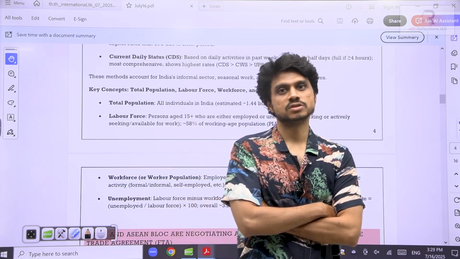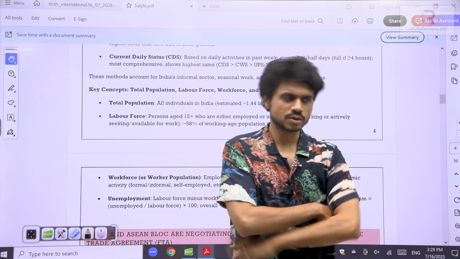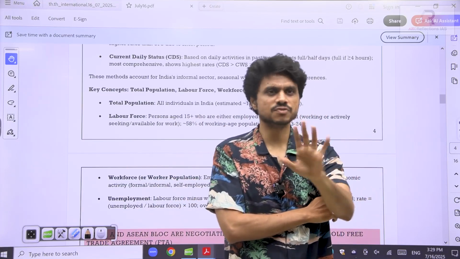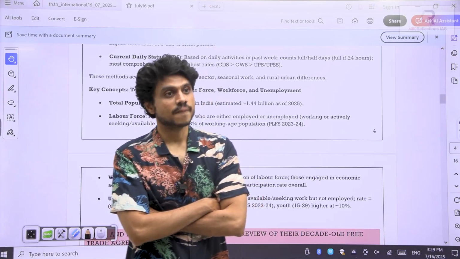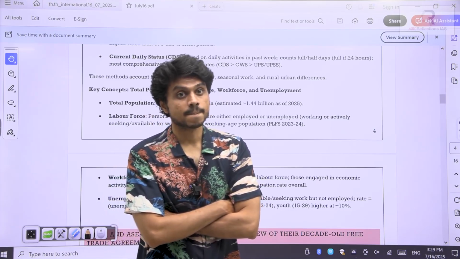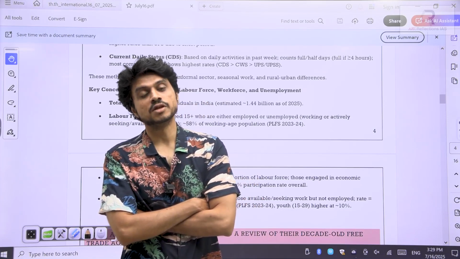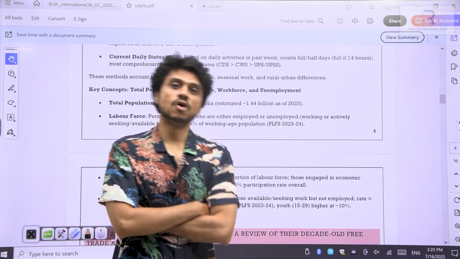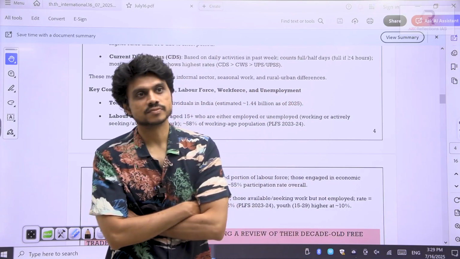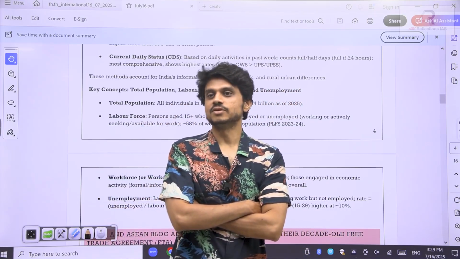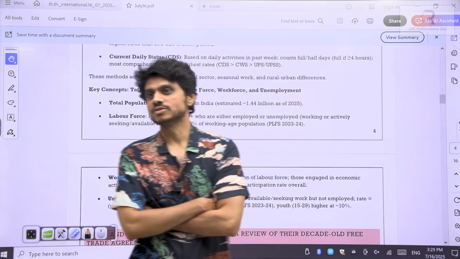What is labor force? 55%, 58% is the labor force participation rate in India. What does it mean? If the people who are working are the labor force, then what is the workforce participation rate? Difference between labor force and workforce.